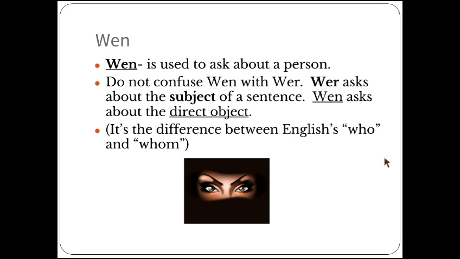It's the same difference between English's who and whom. In English, we say who when we want to know who is doing the action, who is the subject of a sentence. And we ask whom when we want to know whom is receiving the action of that verb. For example, Heike hit Karsten. Heike is the subject, so if we wanted to know who was doing the hitting, we would ask who. If we wanted to know whom Heike hit, then we would use whom, because we want to know the person that Heike hit, who received the action of the hit.